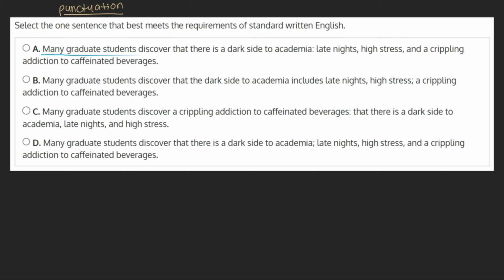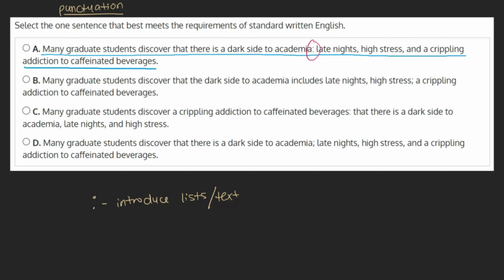A. Many graduate students discover that there is a dark side to academia: late nights, high stress, and a crippling addiction to caffeinated beverages. This choice uses a colon to introduce the elements of the dark side of academia. A colon is used to introduce lists or quotes, amongst other things. And we do indeed see a list following this colon. A list of what students discover is the dark side of academia: late nights, high stress, etc.